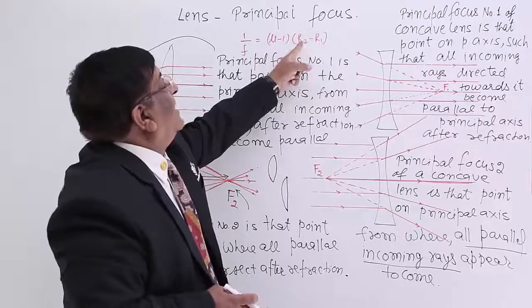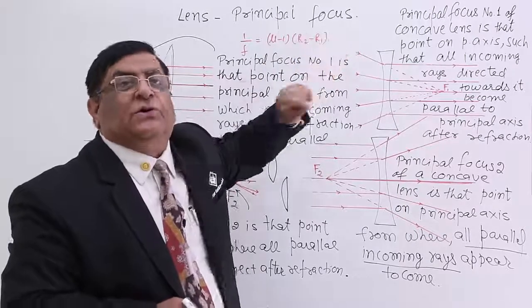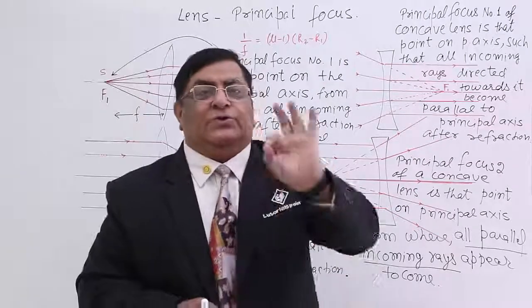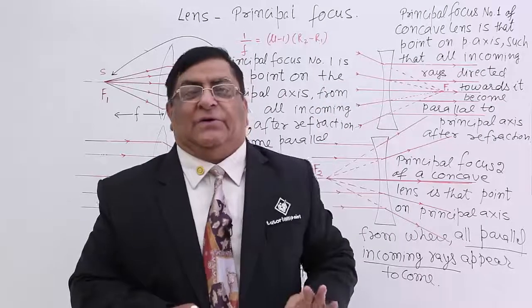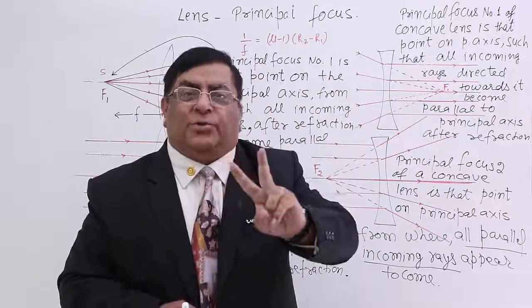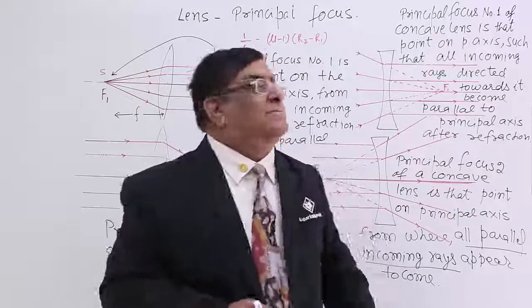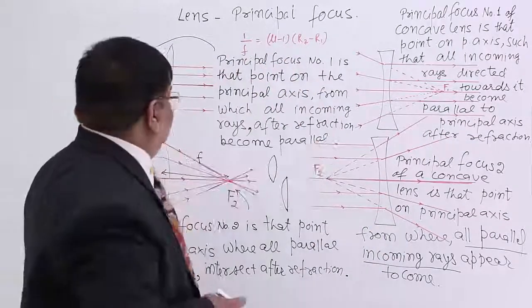And if we make R2 minus R1, again that is a difference of the two, so the quantity has to be the same. 2 minus 5 is negative 3, 5 minus 2 is positive 3, but in both cases the magnitude is 3. Therefore, the focal length value will not change.